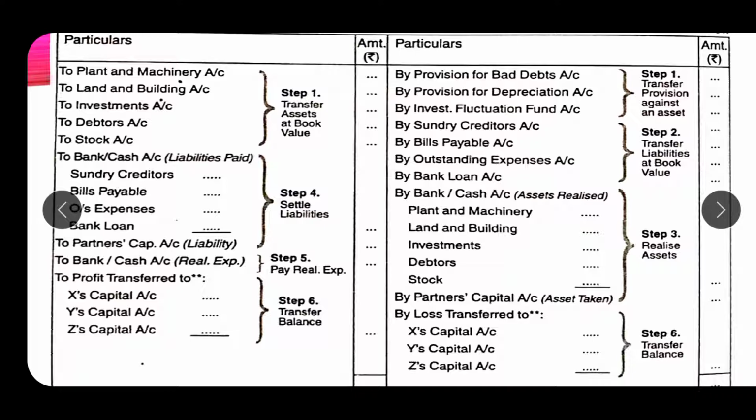And now we will total our debit side and credit side, and it may result in profit or it may result in loss. If there is profit, it should be written on the debit side, and if there is loss, it should be written on the credit side. And the profit or loss should be distributed among all the partners in their profit sharing ratio. So these are the steps of the realization account.